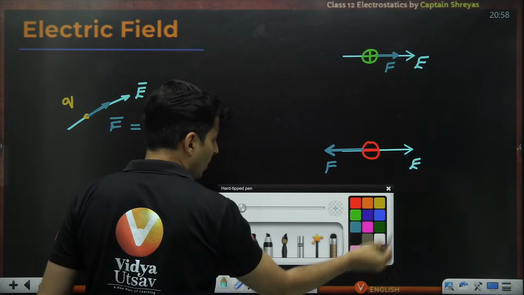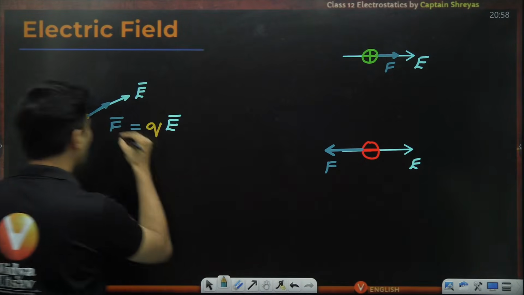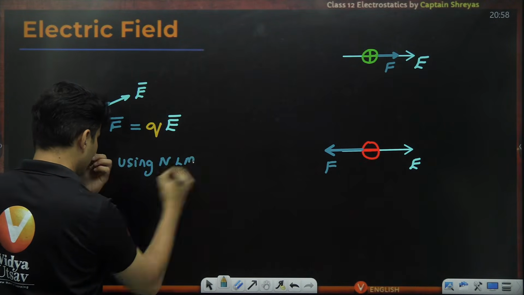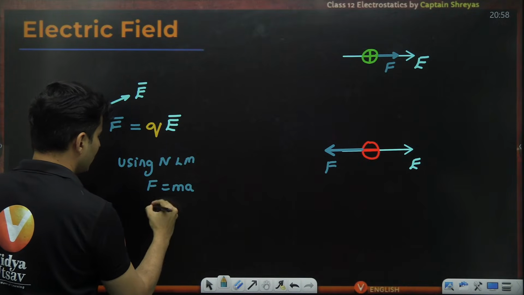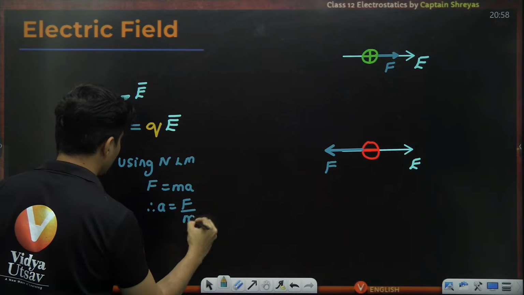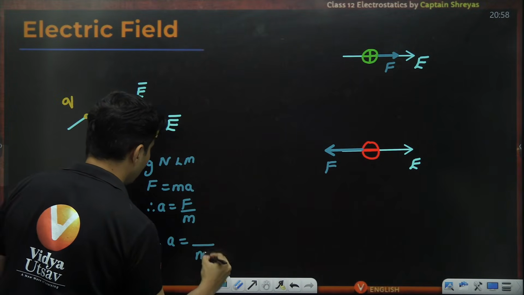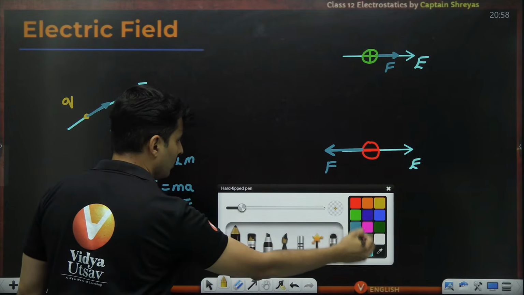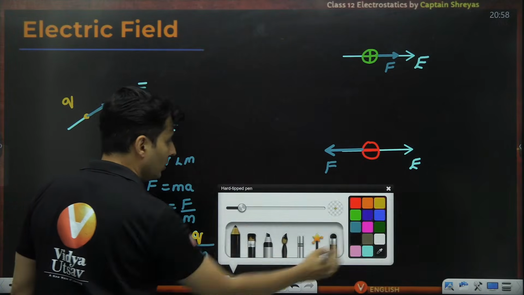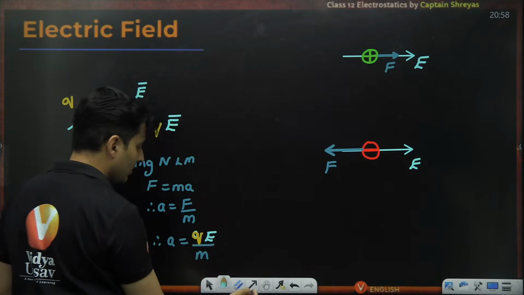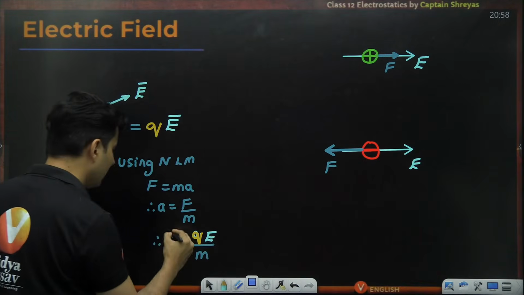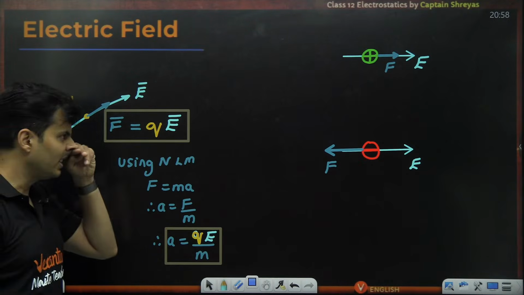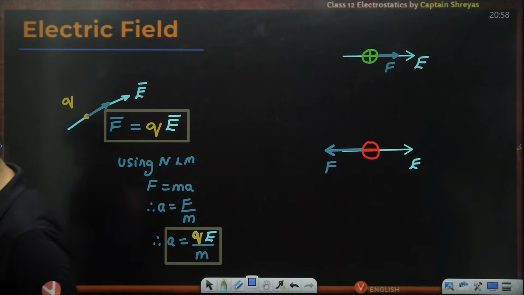Next important thing, you can also find the acceleration because of that, using Newton's law of motion. Since F is equal to ma, acceleration is force by mass. The force is qE, so you put q and E over here: acceleration equals qE divided by m. That gives me the acceleration of the charged particle because of that field. Very, very important. Okay, clear?